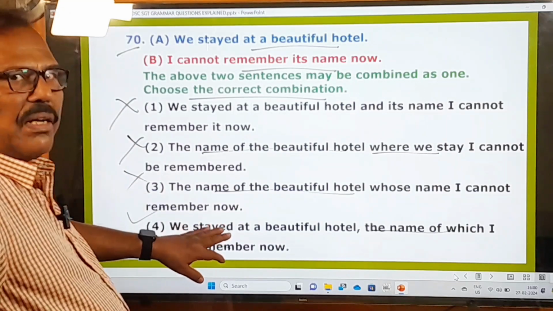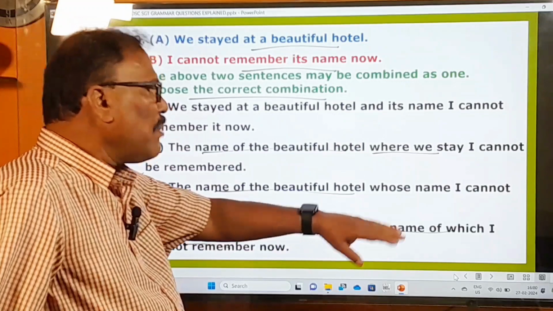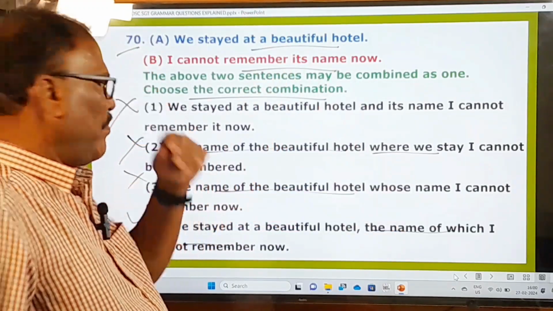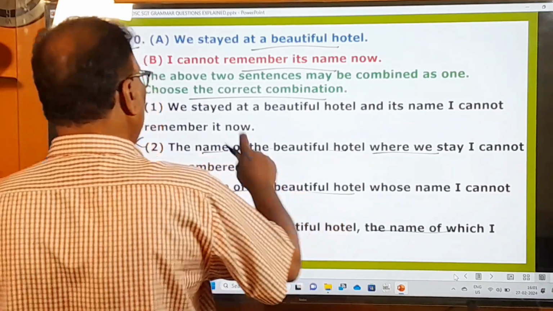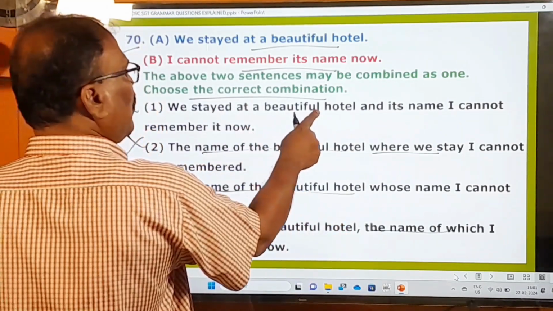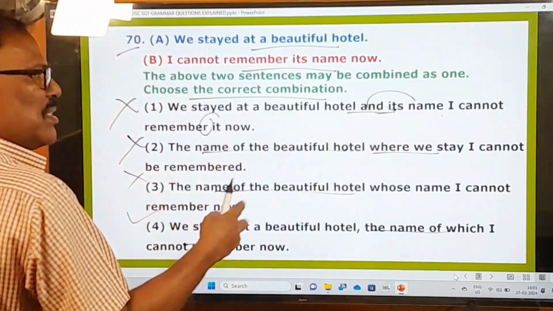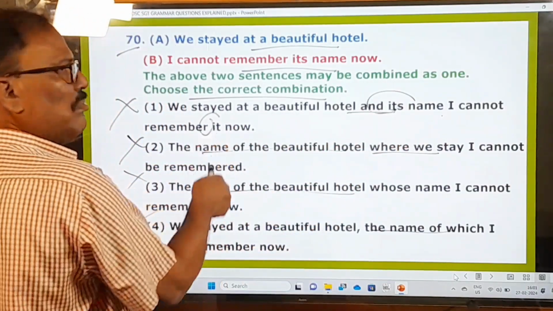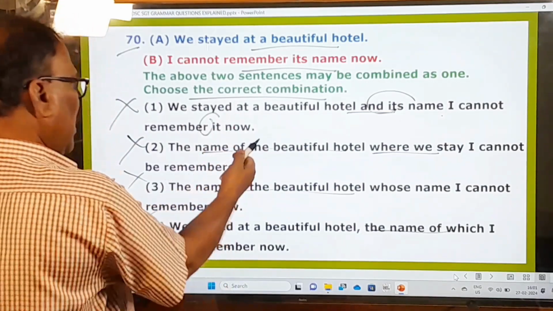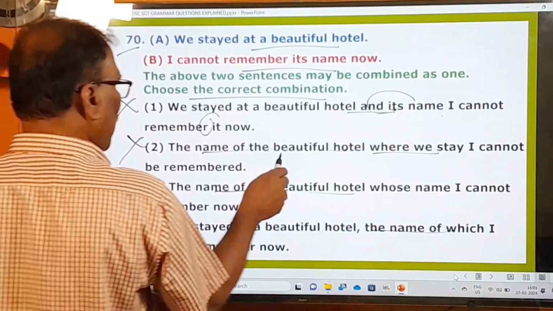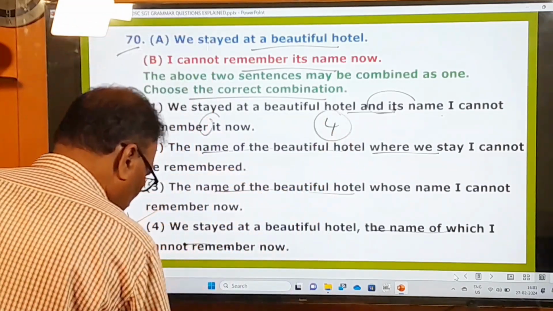See, it's a relative clause, okay? We stayed at a beautiful hotel, the name of which I cannot remember. This is the right grammatical way. This is not right: We stayed at a beautiful hotel and its name, I cannot remember. Its name, it, you are saying its name, and again you are saying it now. So, grammatically incorrect. And here it is incorrect. So, first one, second one, third one are wrong. Only the fourth one is the right one. And now let's move on to the next question.